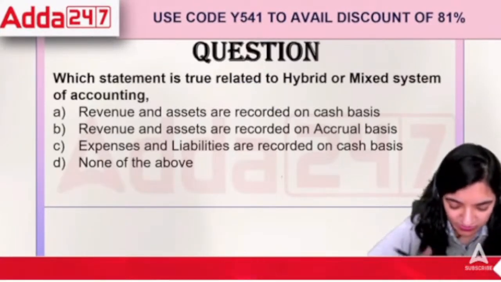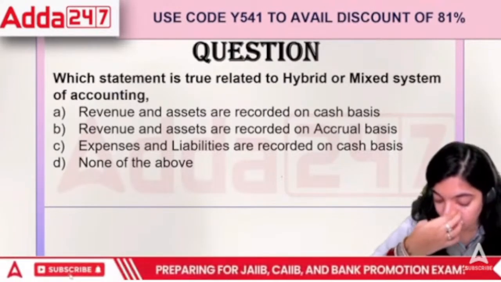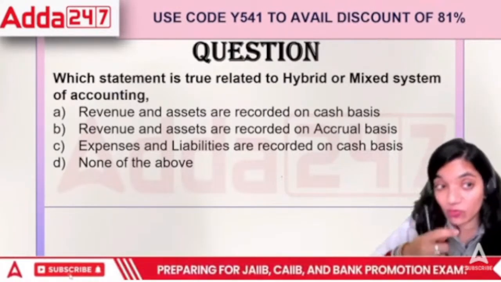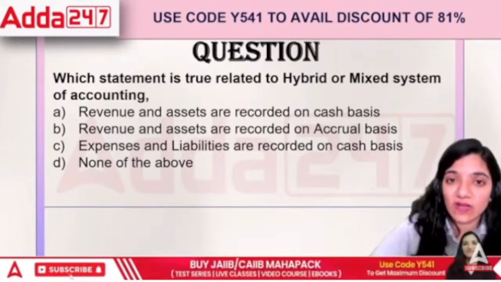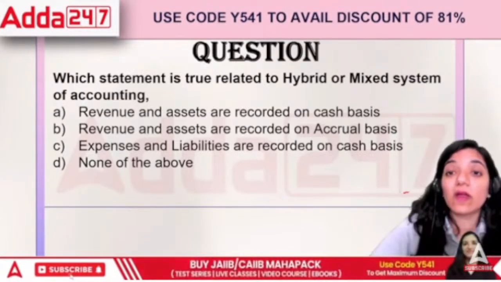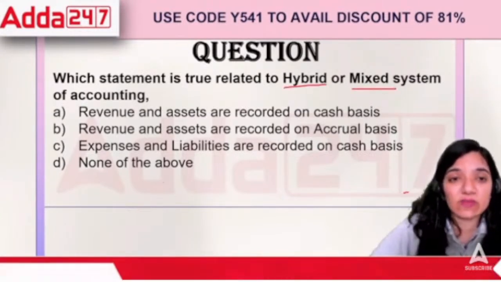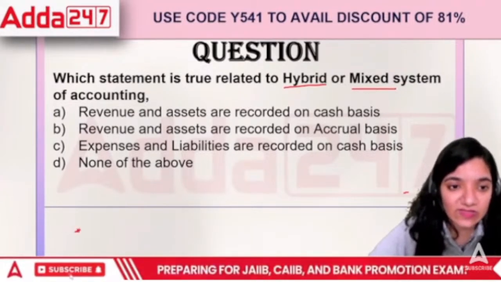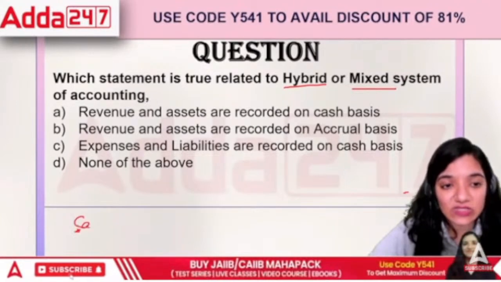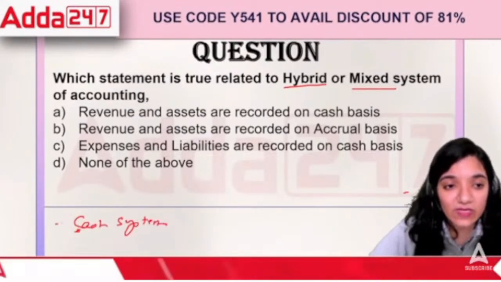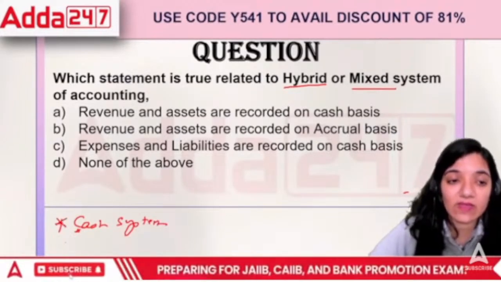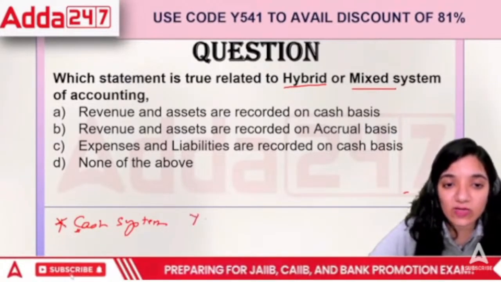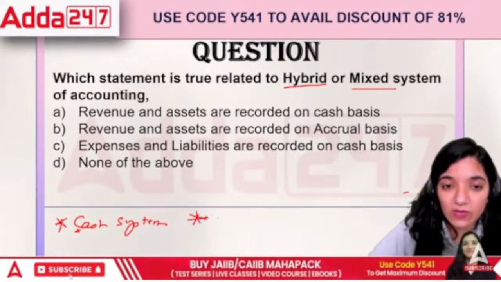Okay, next question. The next question says, which statement is true related to hybrid or mixed system? Okay, there are three systems. The number one system is the cash system, where everything is recorded only in terms of cash or money. Then the next system is called the accrual system.